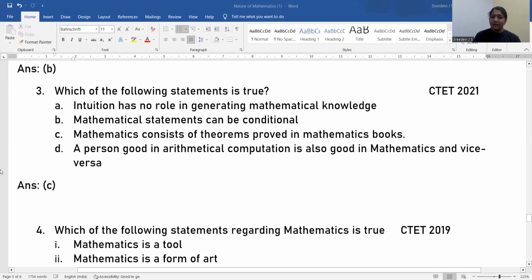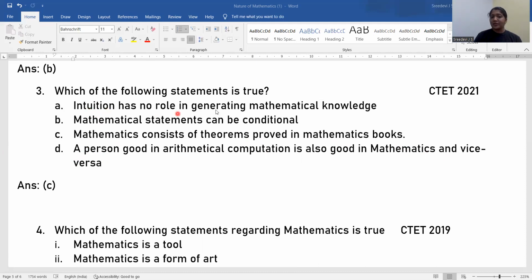Now, question number 3, which of the following statements is true? Option A, intuition has no role in generating mathematical knowledge. Option B, mathematical statements can be conditional. Option C, mathematics consists of theorems proved in mathematics books. Option D, a person good in arithmetic computation is also good in mathematics and vice versa. So here we need to find out which statement is true. That means the other three statements are false. So let's go one by one.